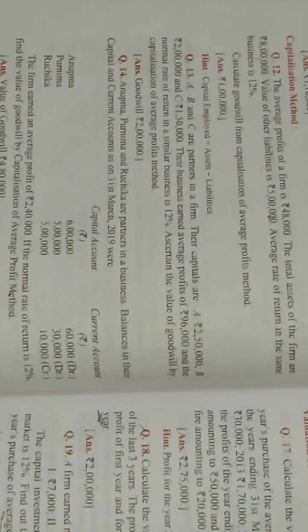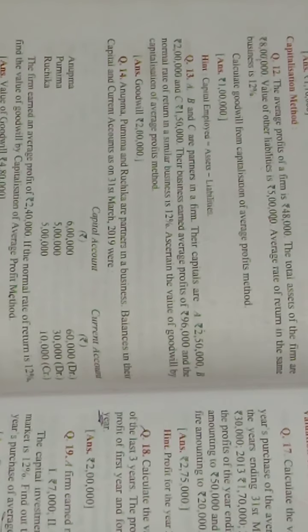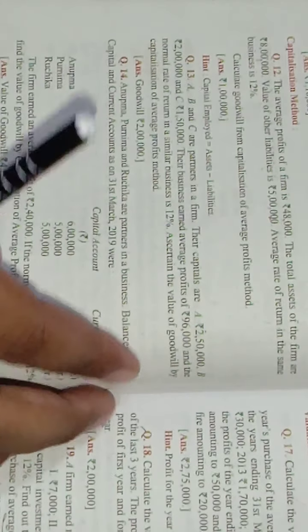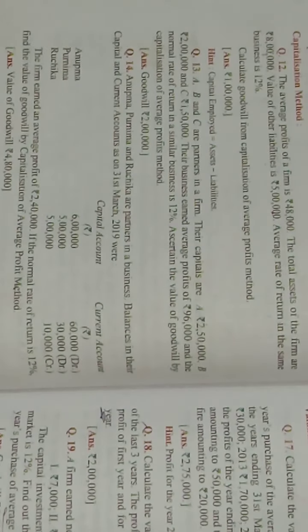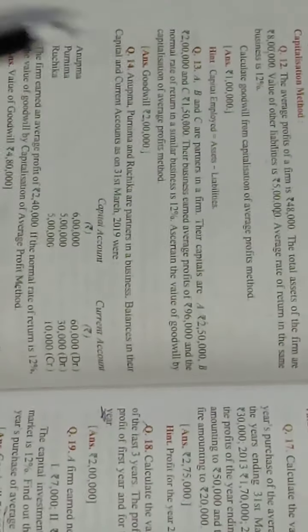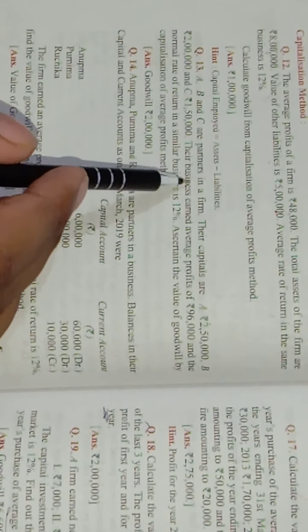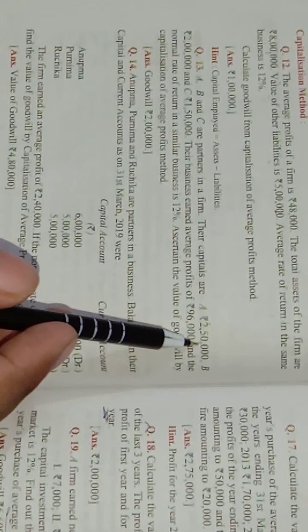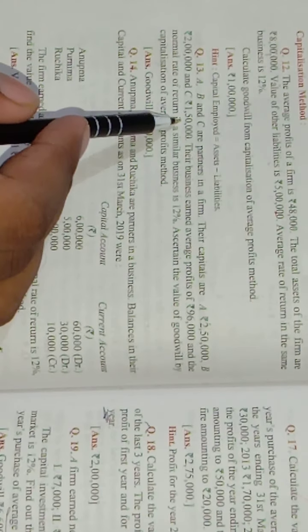Hello students, in the previous video we discussed various methods of valuation of goodwill, and we have seen question number 12. Today we will be discussing question number 13. The question is: A, B and C are partners in a firm. Their capitals are 2,50,000 rupees for A, 2 lakhs rupees for B and 1,50,000 rupees for C.